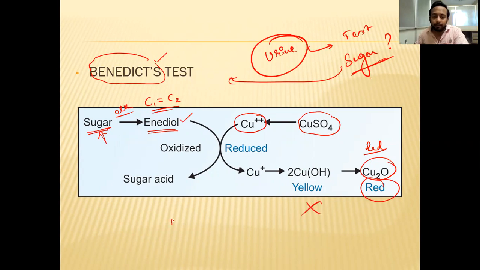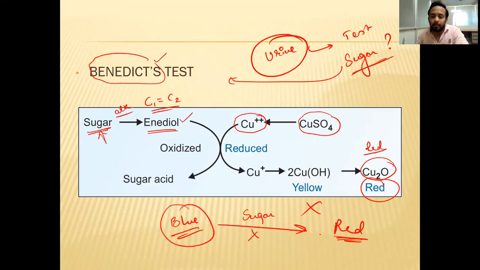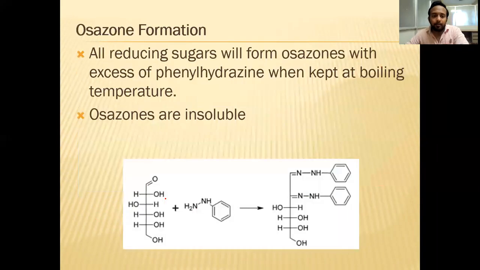Normally, Benedict's reagent is blue in color. So blue to red is due to the reduction of the copper. Copper forms a reddish color when it is exposed to oxygen. So if urine contains sugar, it is converted to red. If it does not contain anything, then it will not form any color. That is used to detect the presence of urine glucose or any reducing carbohydrate, which has a property to reduce the Benedict's reagent.